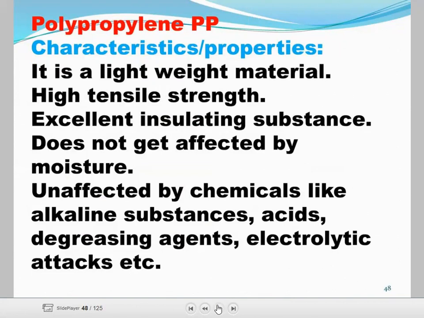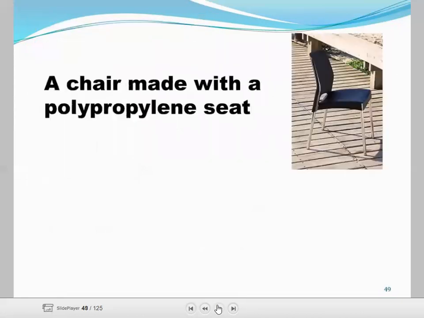Polypropylene characteristics and properties: it is a lightweight material with high tensile strength, an excellent insulating substance, not affected by moisture, and unaffected by chemicals like alkaline substances, acids, degrading agents and electrolyte attacks. Now, a chair made with polypropylene sheet.